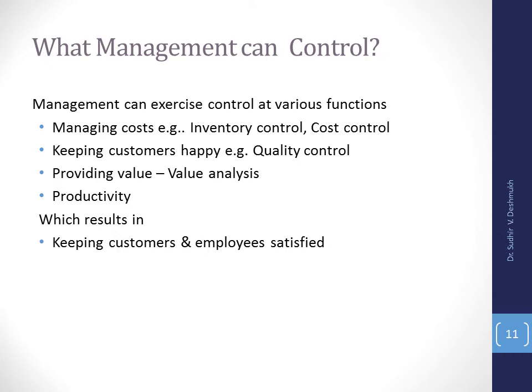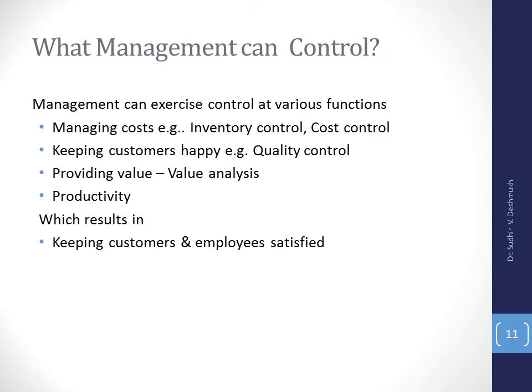Now, where can management implement the control mechanism? We can control the cost, we can have inventory control, then to keep the customer happy, we can have quality control, we can do value analysis, how much input we are giving and what output we are getting.